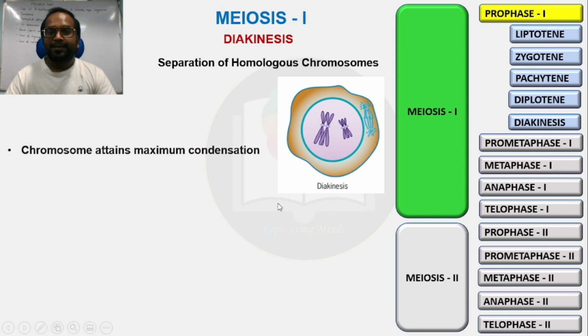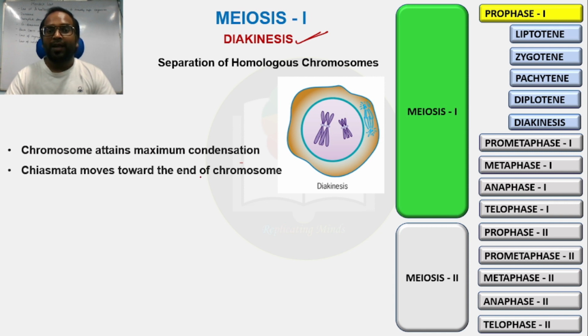in the diakinesis step, the separation of homologous chromosomes occurs. The homologous chromosomes which took part in the recombination, in the crossing over, in the exchange of chromatids, will now be separated from each other after they exchange their chromatids with each other. And this separation will take place in diakinesis. Here the chromosome attains maximum condensation. Right? Why? Because they have to separate in metaphase.